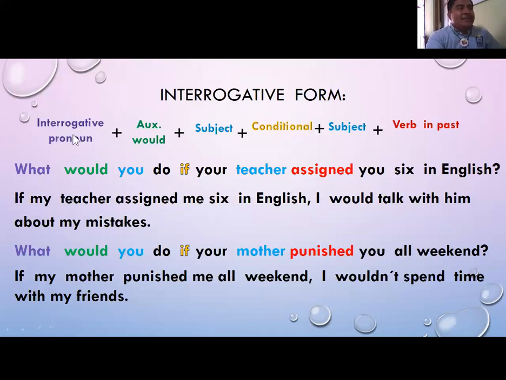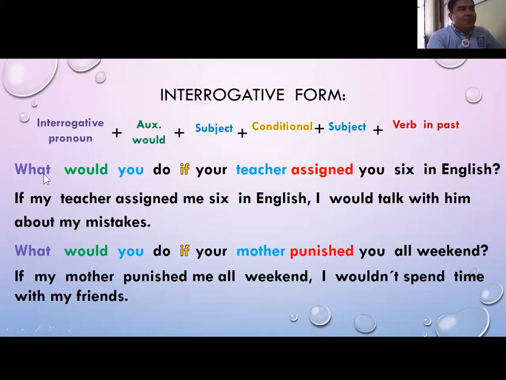I need, obviously, the interrogative pronoun, which could be what or where, the auxiliary would, plus the subject, plus the conditional if, plus the subject, and plus a verb in past. Remember that in the other structures, the verb in past was at the beginning. Now it is at the end.